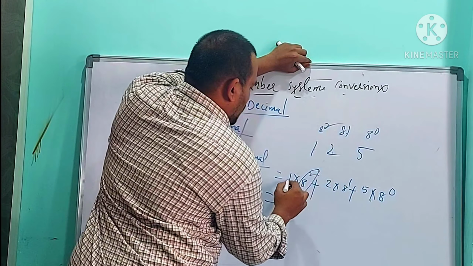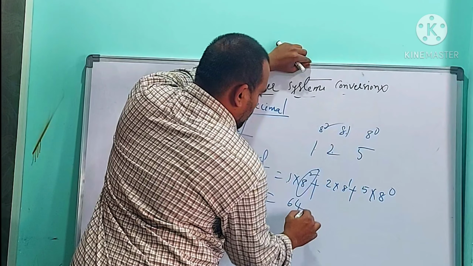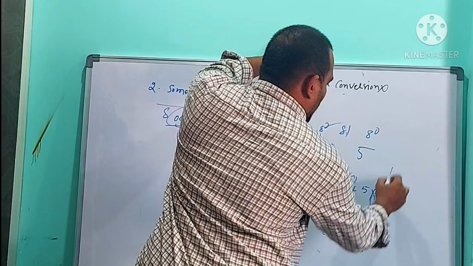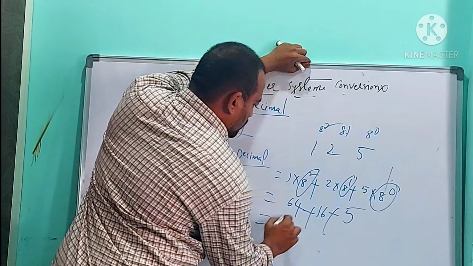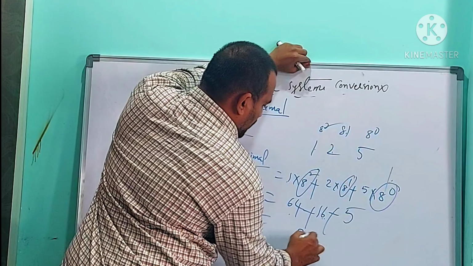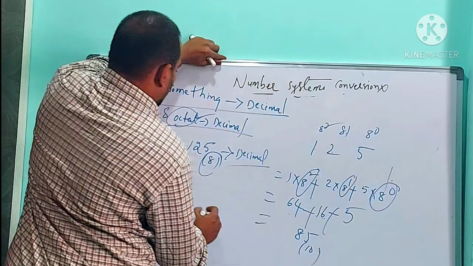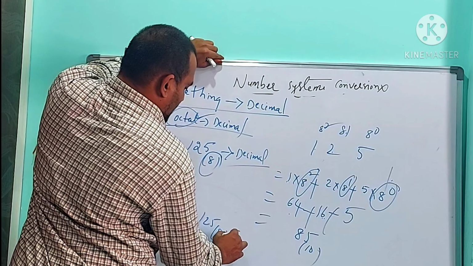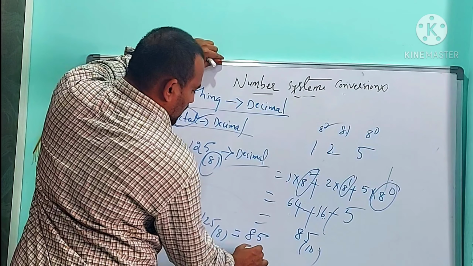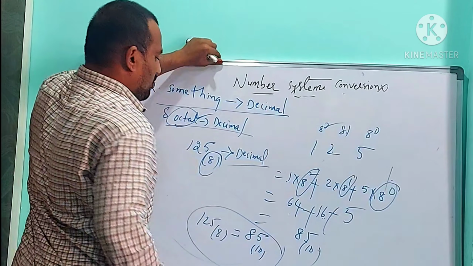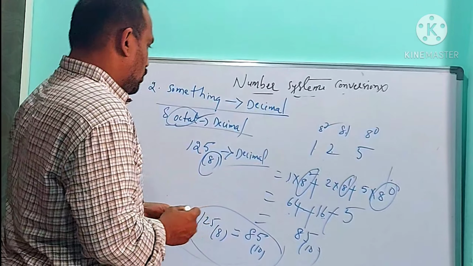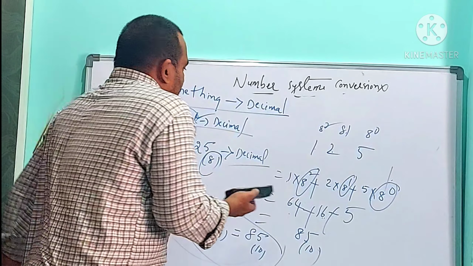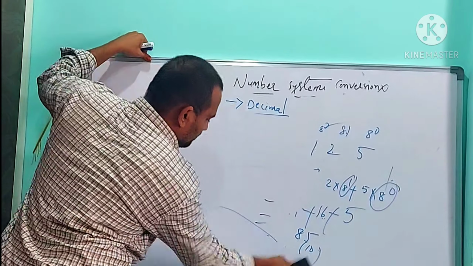8 power 2 is 64, so 1 into 64 is 64, plus 8 power 1 is 8, 2 into 8 is 16, plus any power 0 is 1, 5 into 1 is 5. So 64 plus 16 is 80, 80 plus 5 is 85 base 10. So 125 in octal format is equal to 85 in decimal format. This is a way of converting octal to decimal.